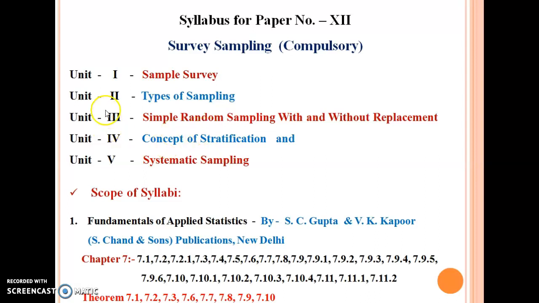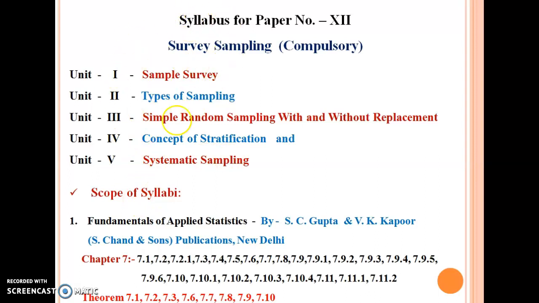And last, chapter number 5, systematic sampling. We study some definitions, notation, terminology, and simple calculation of variance of the estimated mean, the relationship between systematic sampling and simple random sampling, merits and demerits of systematic sampling, and some conditions for systematic sampling to be better than simple random sampling. These concepts are studied in this paper. This is the scope of the syllabus.